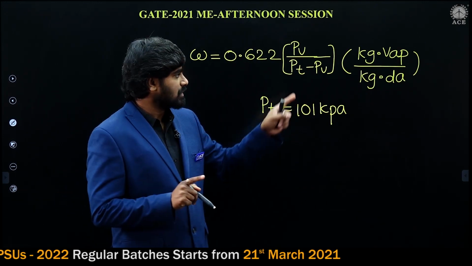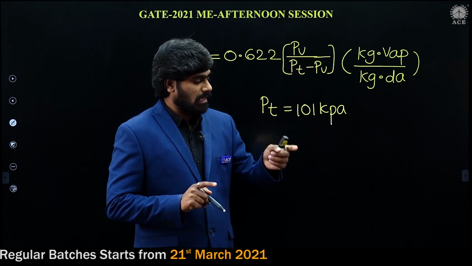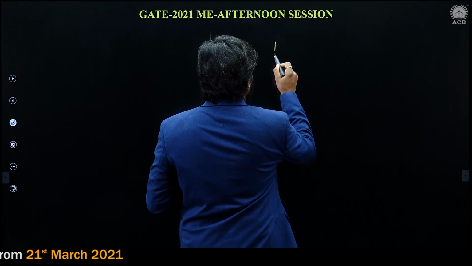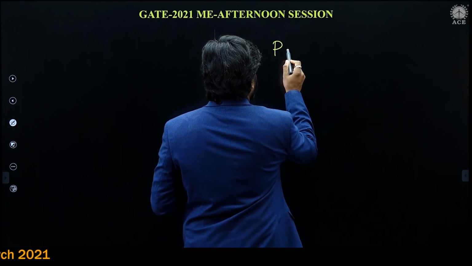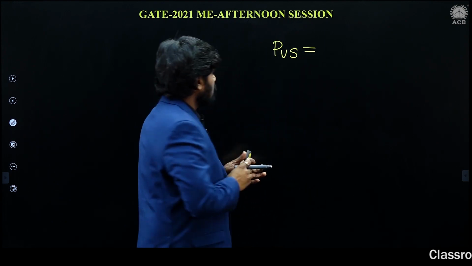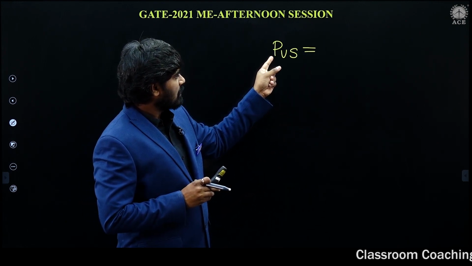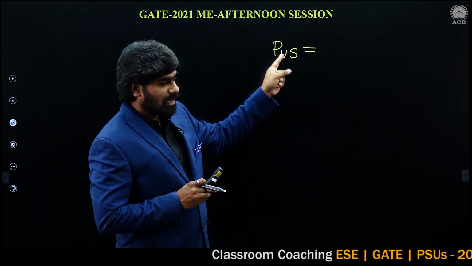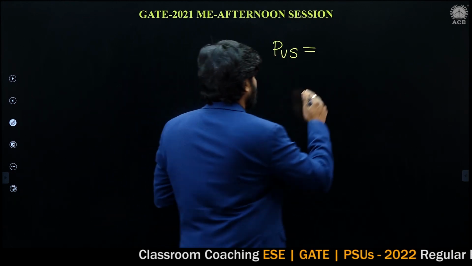This is not the saturation pressure. And the saturation pressure of water vapor is given. So simply we can write it as the pressure of water vapor under saturated conditions, PVS, or simply you can write PS also.